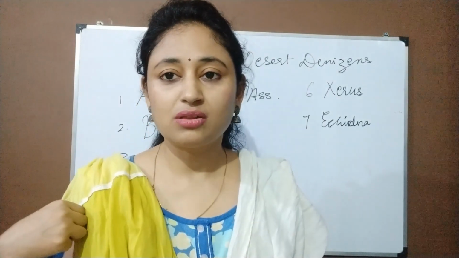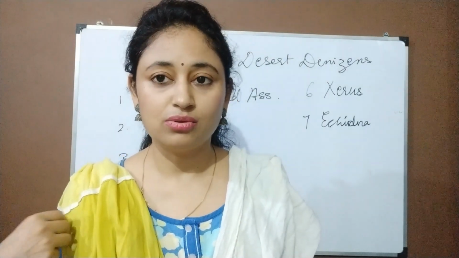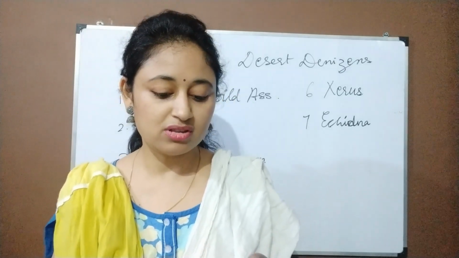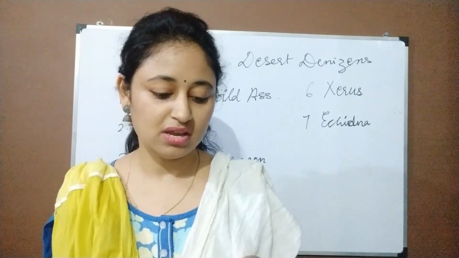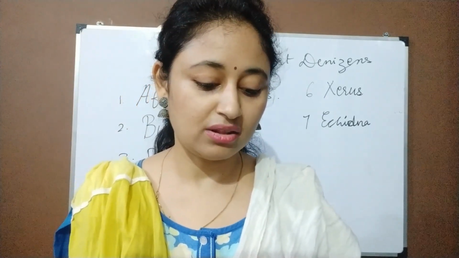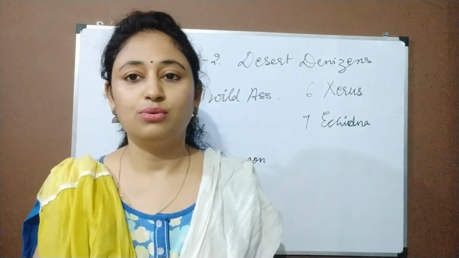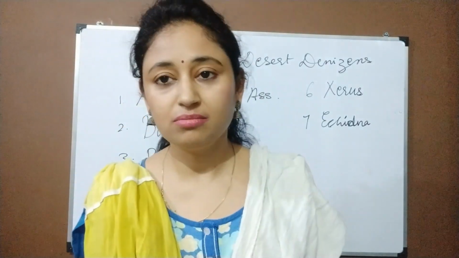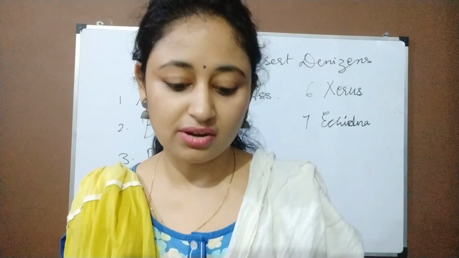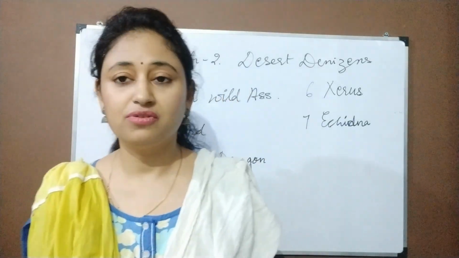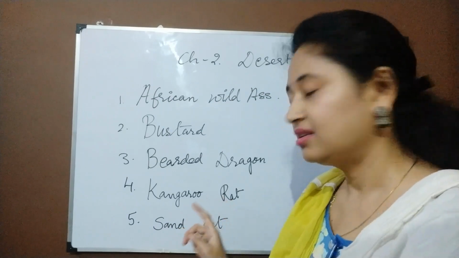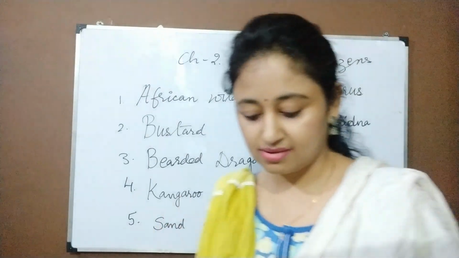Like we sweat and lose some water through sweat, they just slow down their metabolism, and they break down the food with their metabolism and have no need to drink water. So when they slow down the metabolism, they don't feel a need to drink water. They can survive for long without water. And the name of the rodent is kangaroo rat. So it's a rat found in the desert area.